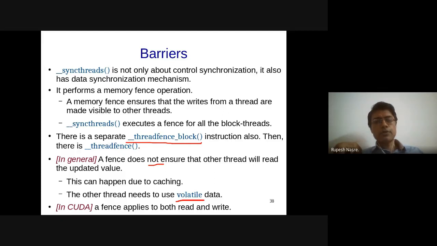From the perspective of the same code being executed by all the threads, with the thread fence you can say that all the threads are writing some memory locations and they are doing a broadcast in some sense. All the threads have this thread fence and therefore they are broadcasting whatever they have written to all the other threads in the GPU. But that might happen at different times because there is no barrier.